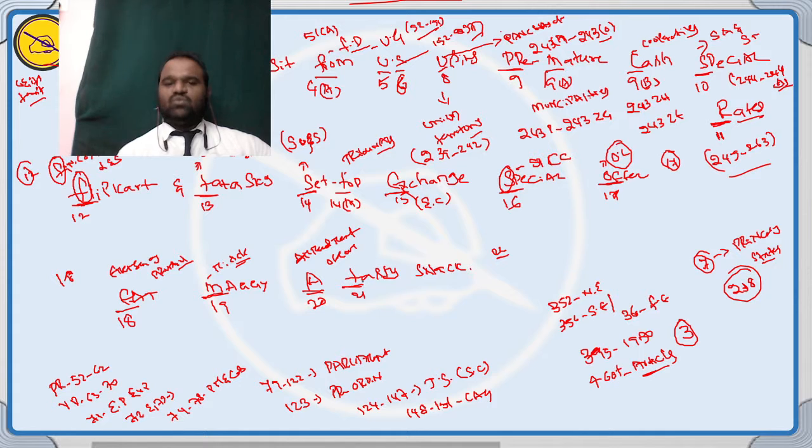Part number 21, T for temporary and transitional powers. Part number 22, the last one, is the short title, commencement, authoritative text in Hindi and repeals. So these are the total parts.